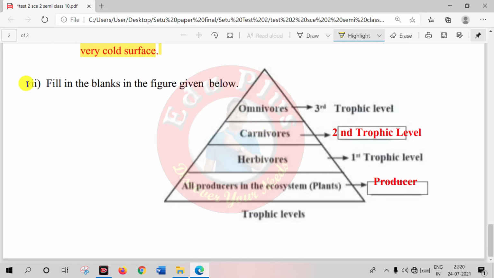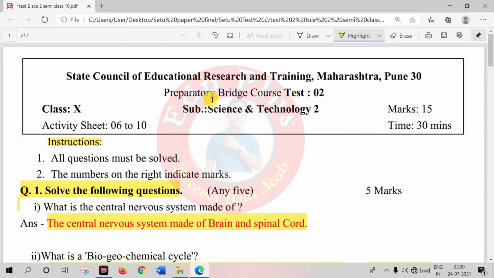And question 7. Fill in the blanks in the figure given below. First of all, this diagram shows the trophic levels, and we have two blanks. First blank, here plants are given at the bottom, and the answer is the producer. And second blank, carnivores, and they show the second trophic level. By this way, we completed class 10th Science and Technology Part 2 Test 2 of Bridge course.